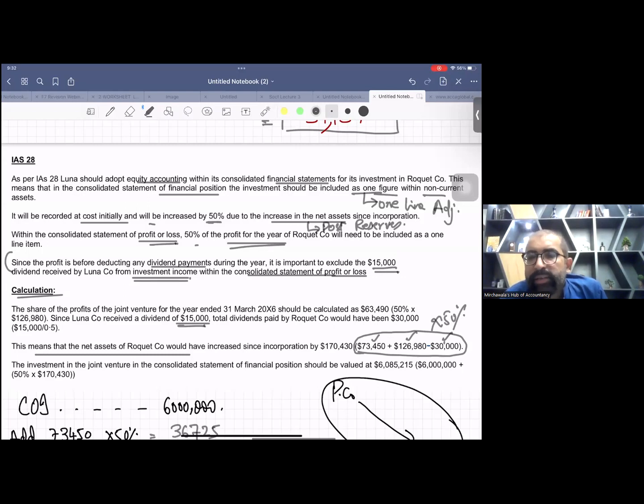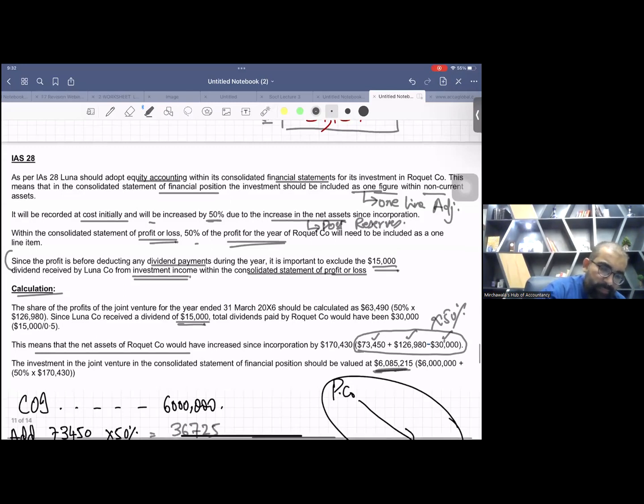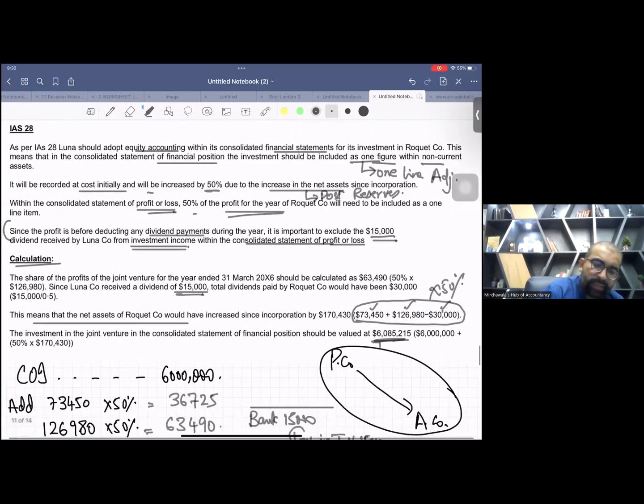All of you, let's try. See, if you net off these three things, if you remove the total dividends from here, you will get 170,430. And when you multiply 50% on this 170,430 and add it to 6 million, you will get the same number. You can better understand. See this thing and this thing. This is the shortcut.